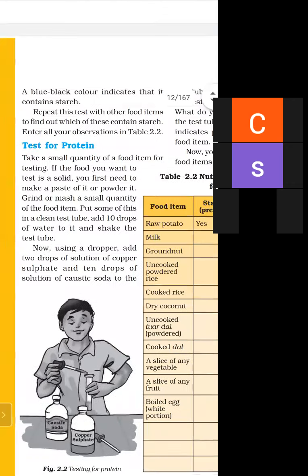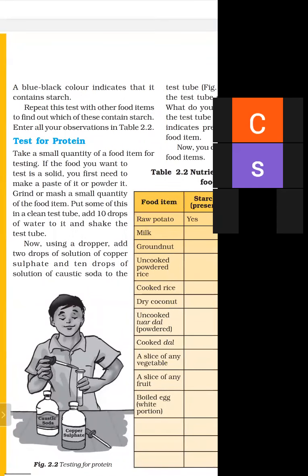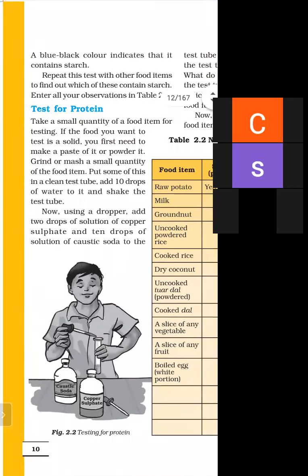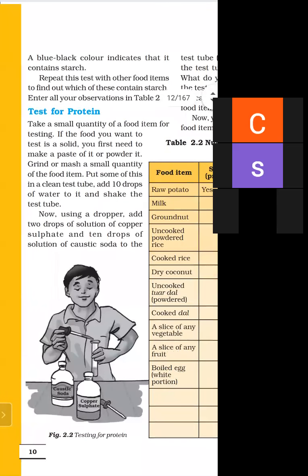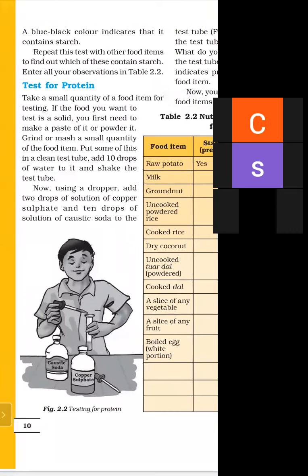Next up is the test for protein. The first component of nutrients is carbohydrate. Second is protein. For the test of protein, we require two solutions. First solution is copper sulfate, and second solution is caustic soda. For the test, we require some given food item, to check whether it contains protein or not.